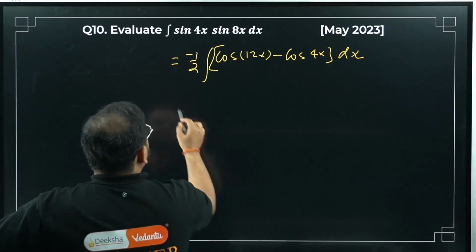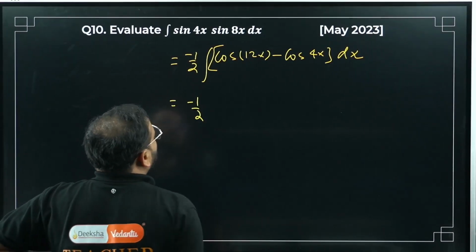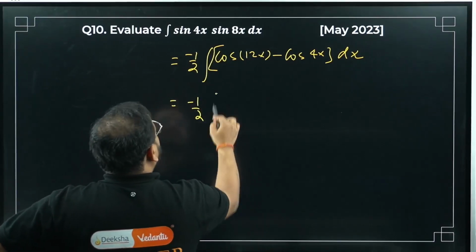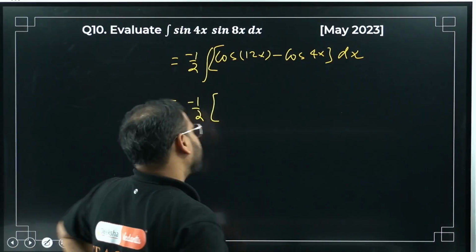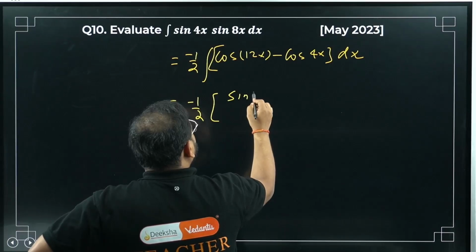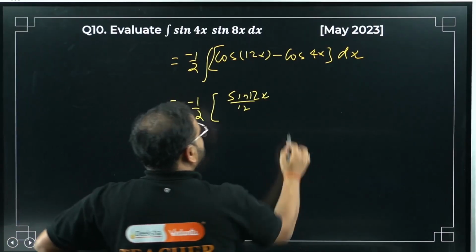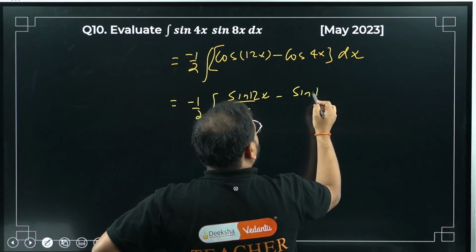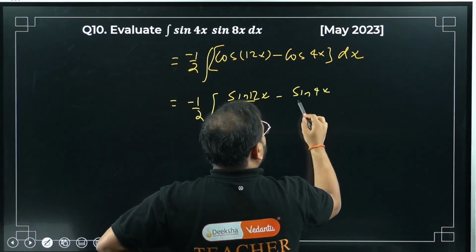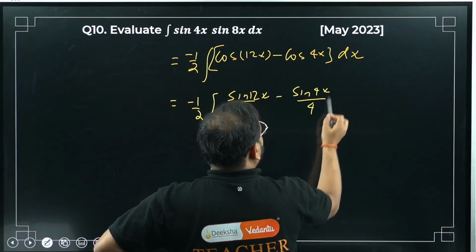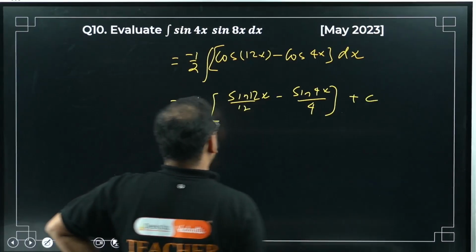Okay, chaliye. Minus 1 by 2. Integrate this, sir. Cos integration is simply sine. So sin 12x by 12 minus sin 4x by 4 plus c. Correct?